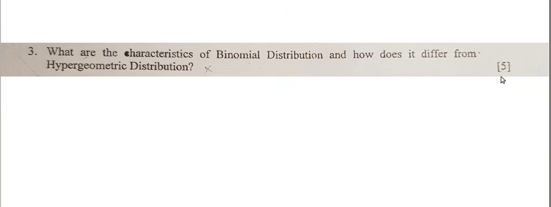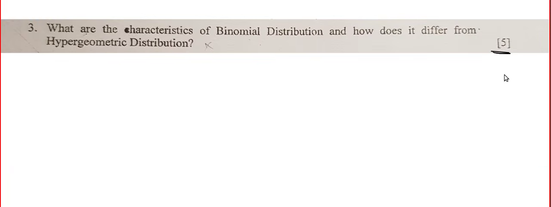Okay, that's it. Now let's go for the third question, a 5 marks theory question. Theory is very important. Even in the last question, which was a numerical, you saw that they started with a theory question. Again, question number 3 is a pure theory question, and it is very simple: what are the characteristics of binomial distribution?